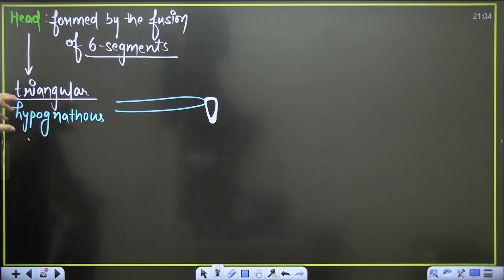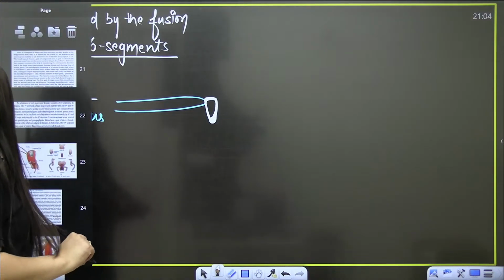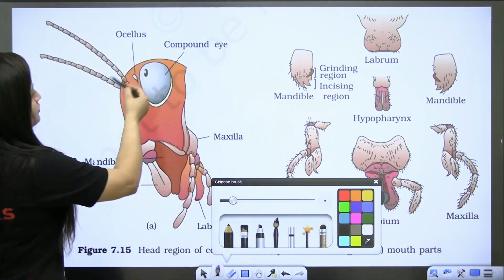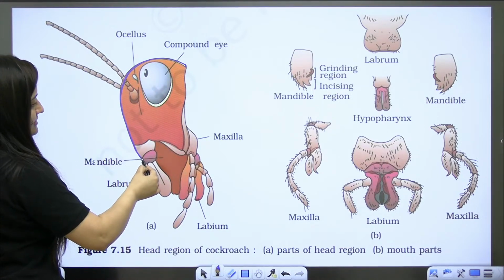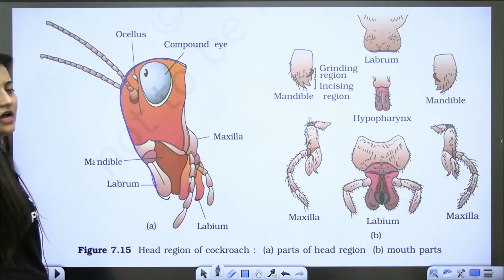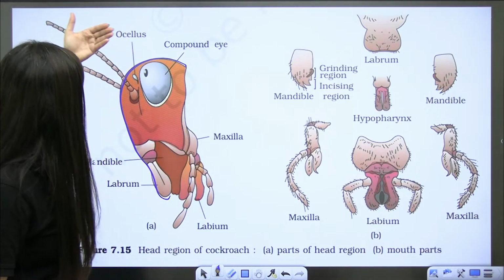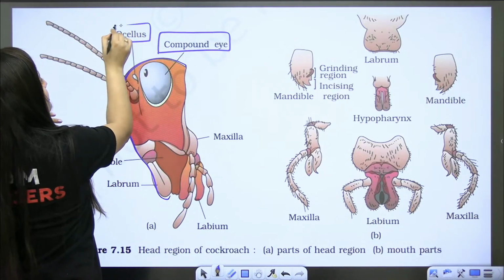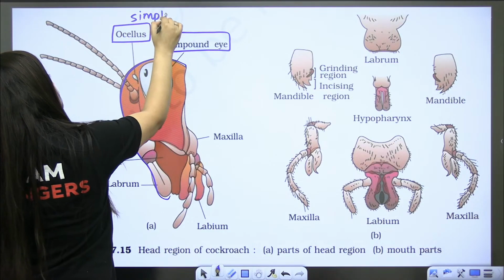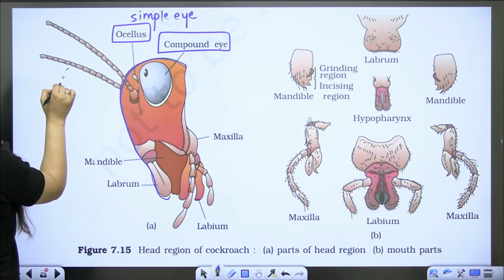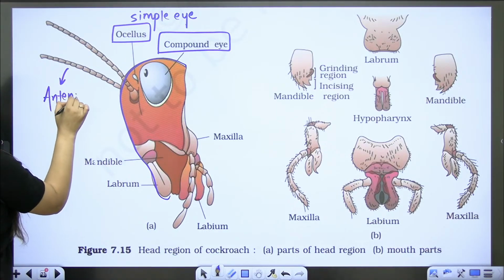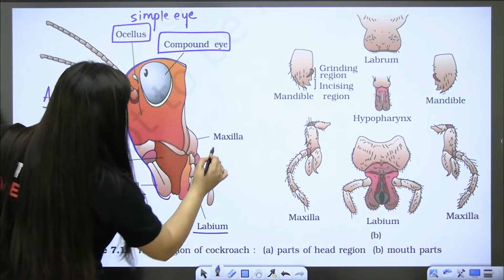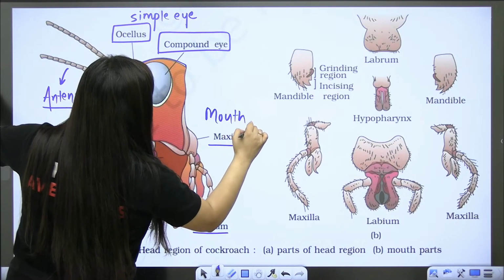So when you look at the head part, see this diagram. I'm going to use the NCERT's diagram here. Can you see this head part? Hypognathous, triangular, right? That mouth is facing downward. So imagine it, bache. Laterally it has compound eyes. It has an ocellus, also known as simple eye. And you will see this structure, what is it? It is antenna. It is sensory. And all these are the mouth parts.